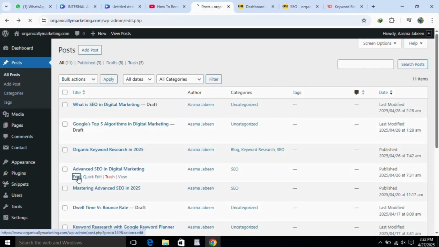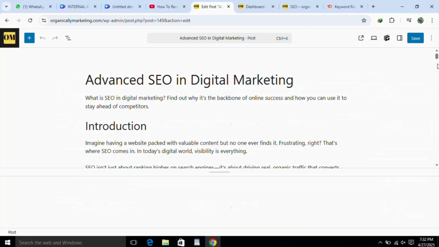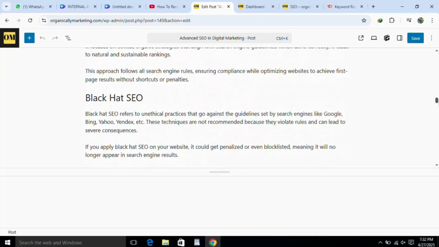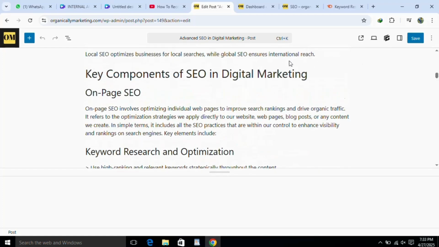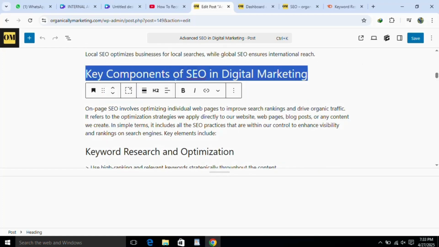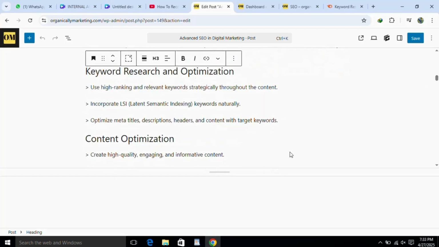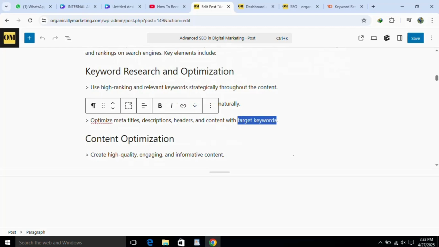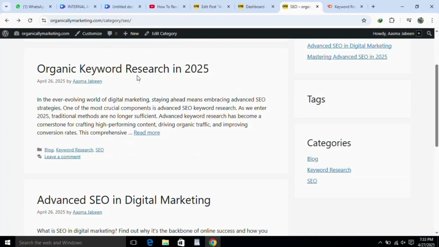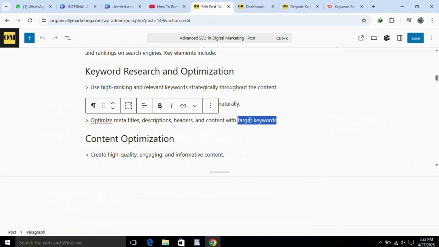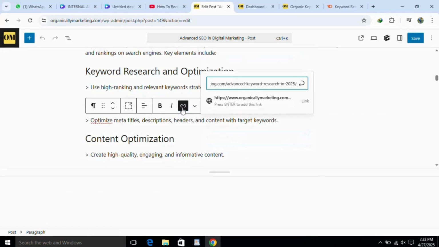Just go to your WordPress dashboard, go to your post, edit the post, and here first of all I will find a word where I can attach the link naturally. For example, this is the keyword research heading in my blog. I will select this word and go to the blog which I want to link. I will copy the URL of that blog, select the word, click on link, paste the link, and hit enter.